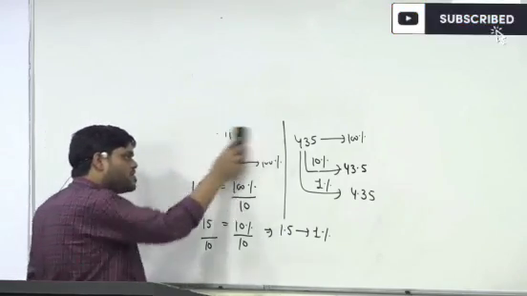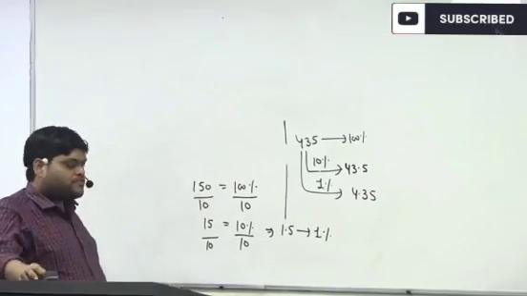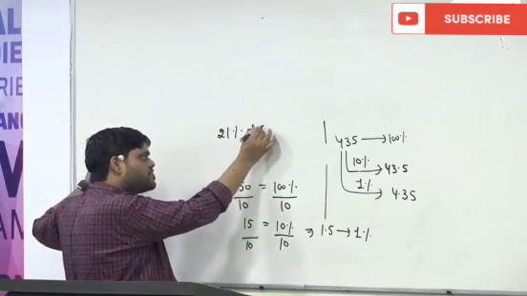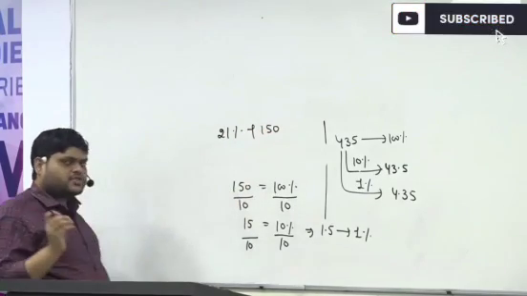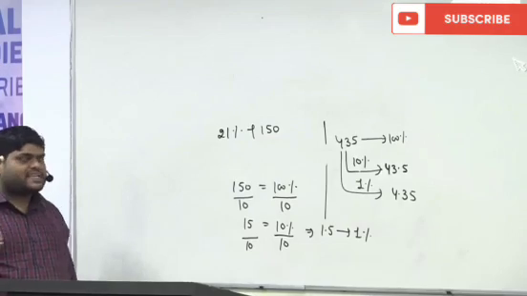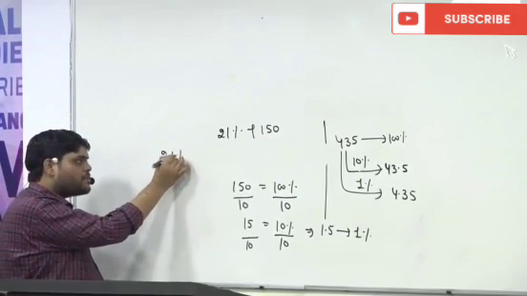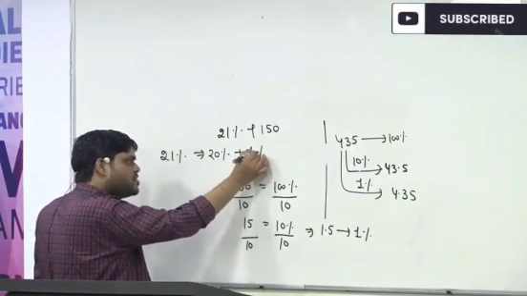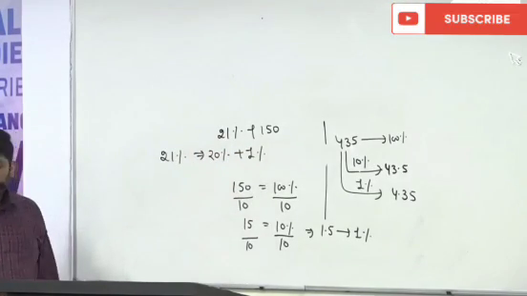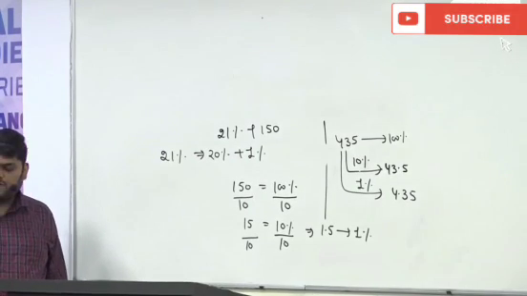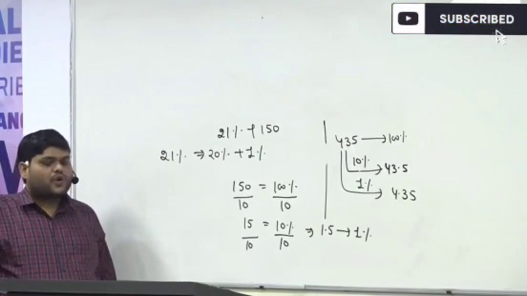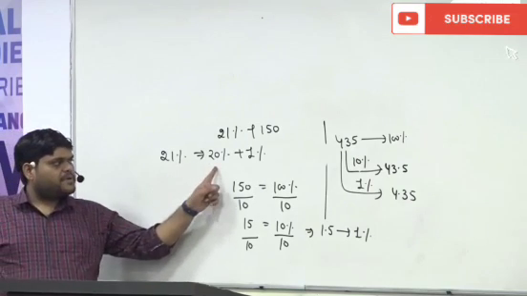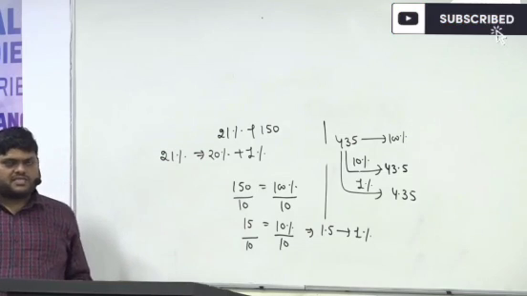So what do we have to find out? We have to find out 21% of 150. So what is 21%? You can calculate mentally also. 21% simply means 20% plus 1%.